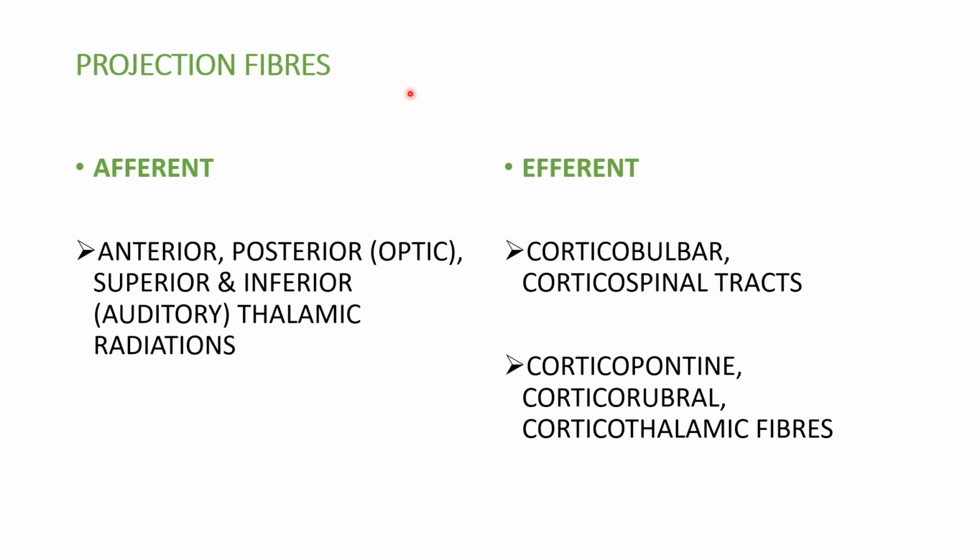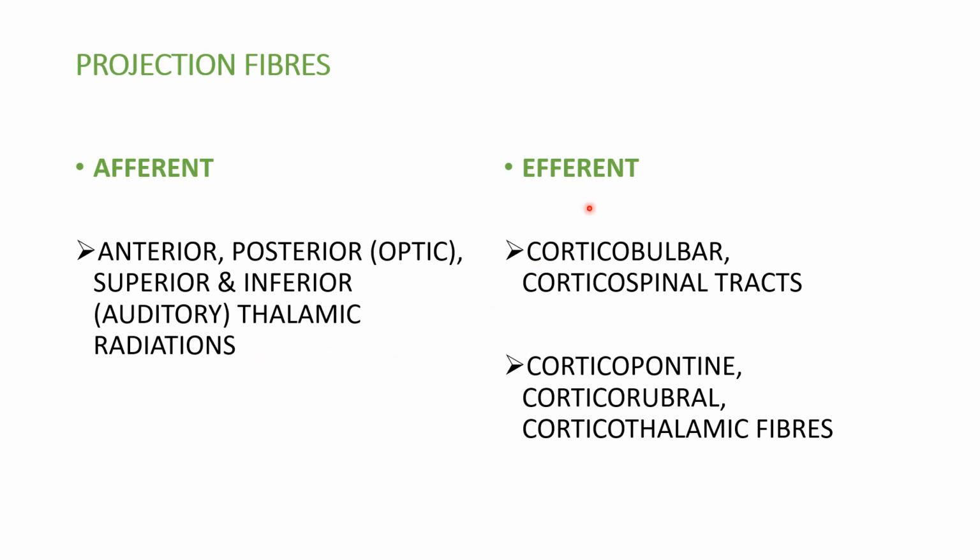Now coming to the projection fibers. This is the third type of white matter in the cerebrum. Projection fibers can be afferent or efferent. The afferent projection fibers are the anterior thalamic radiations, posterior thalamic radiations including optic radiations, superior thalamic radiations, and inferior thalamic radiations including auditory radiations. These are the four afferent projection fibers.